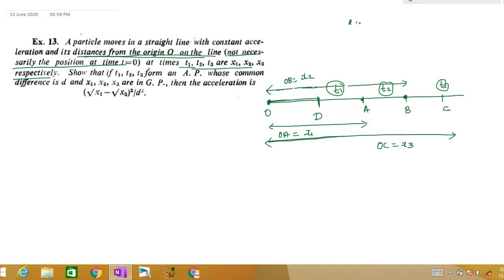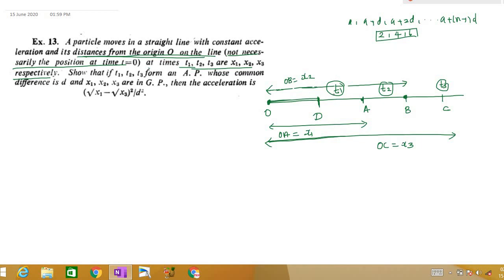Arithmetic progression. That is a, a plus d, a plus 2d in this form, right? A plus n minus 1 d. So for example, t1, t2, t3 can be like this, 2, 4, 6. Or it can be like 3, 6, 9. That is the common difference has to be same, right? Yeah. For example, at time t is equal to 2, the distance is x1. At time t is equal to 4, right?